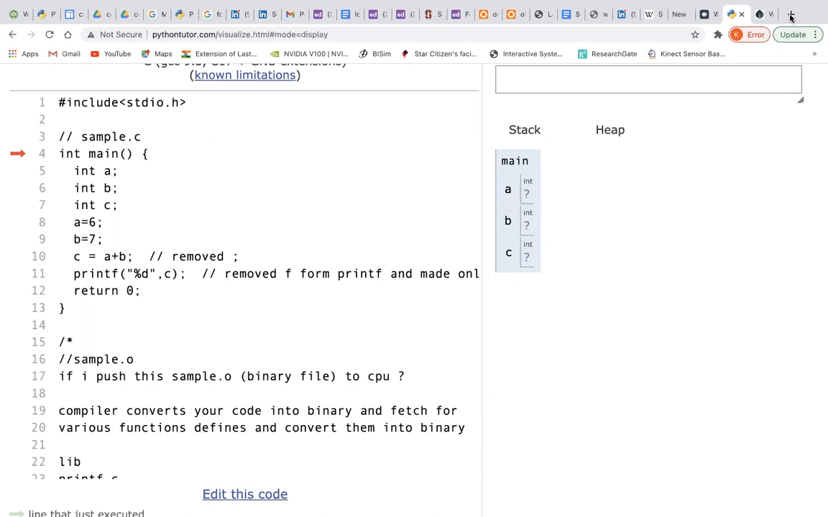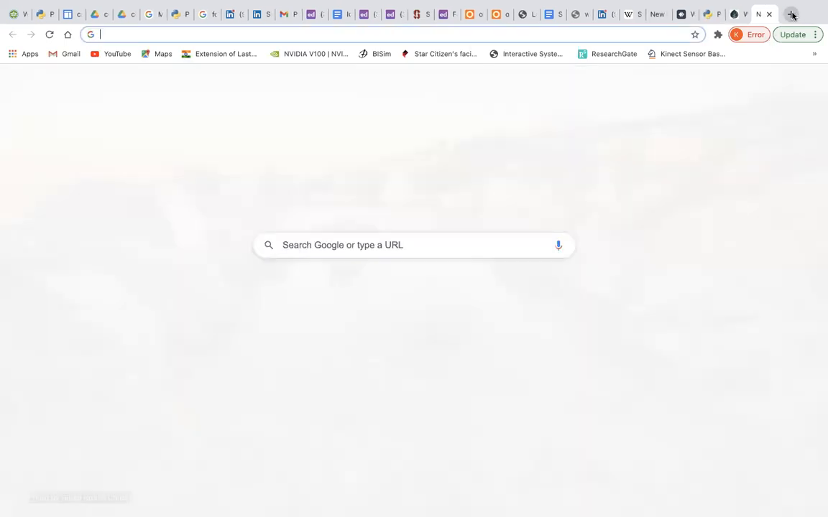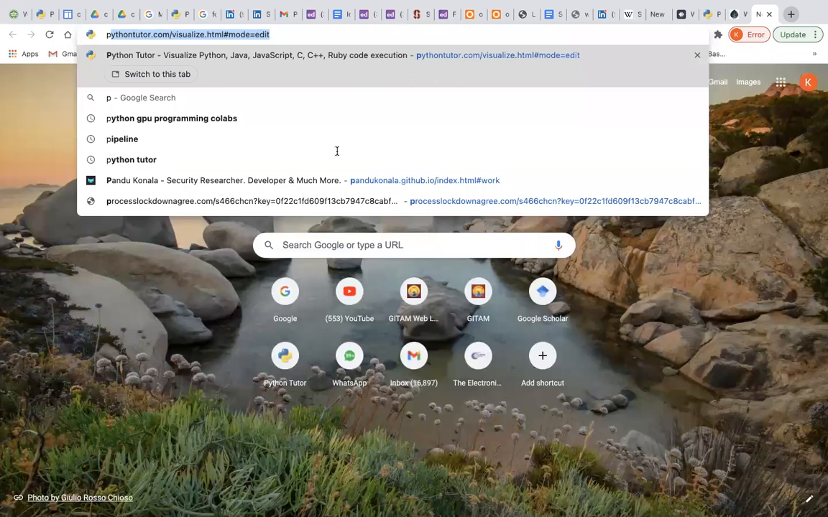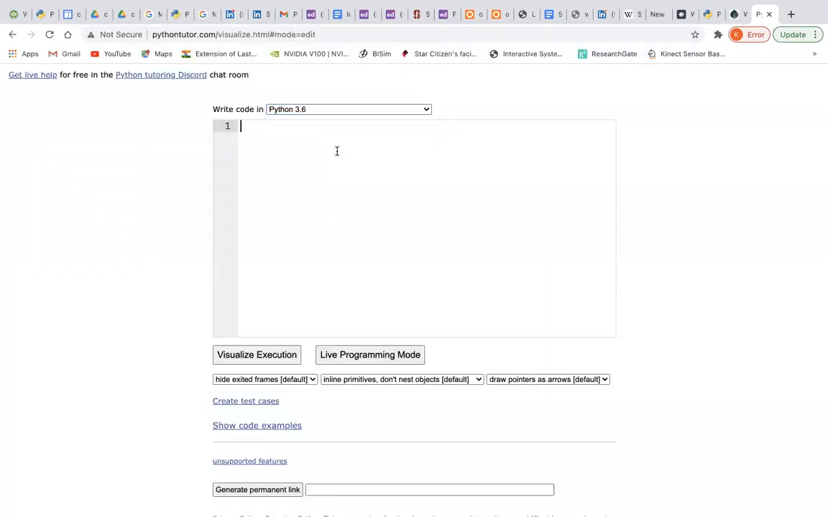You can just see the same example. I will do it in Python. So I will select Python 3.6 and you can see that I will say A is equal to 6, B is equal to 7 and C is equal to A plus B, and print C. See how easy Python is? So I will try to execute this one.